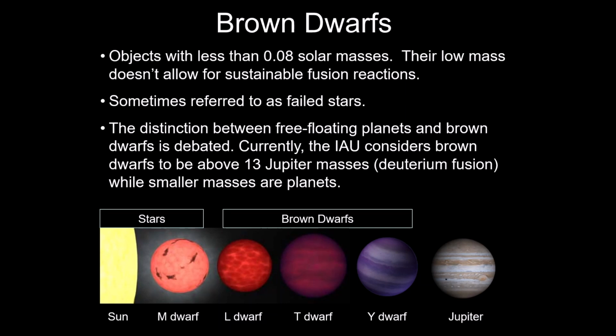If you get that high in mass, then you can start the proton-proton chain. Under this mass, there are at least a couple of fusion reactions you can do. You can fuse lithium, you can fuse deuterium, but these are not really sustainable fusion reactions because there's not enough fuel to sustain the fusion reaction. So there may be a brief energy source, but it's really not enough to call this object a full-fledged star.